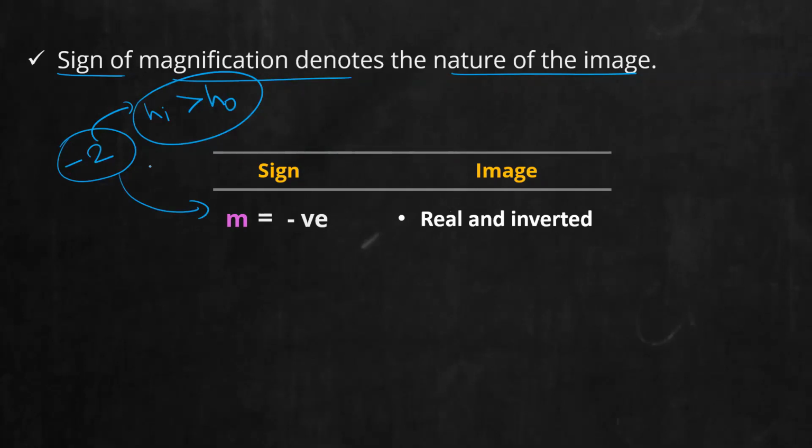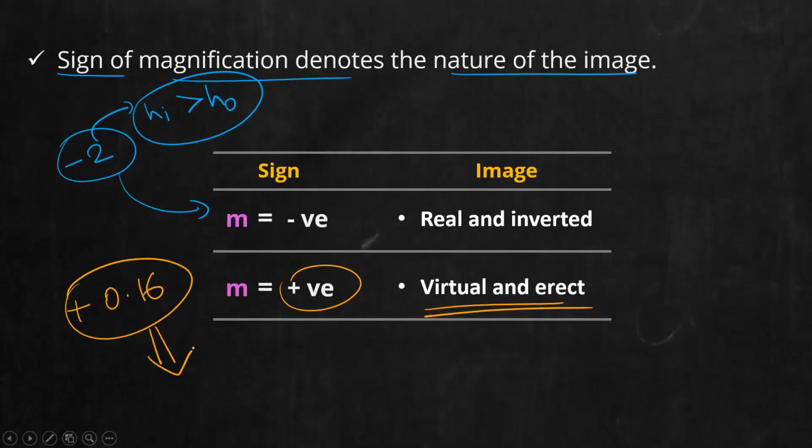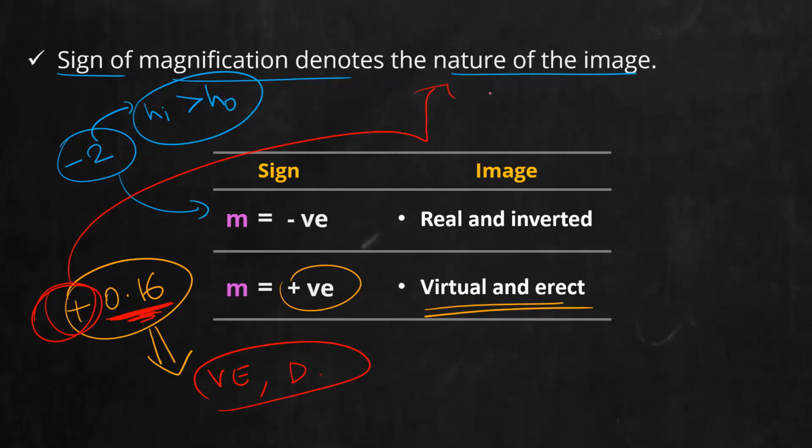Now comes the next case, when magnification is positive. What does it mean? The image is virtual and erect. So if you get +0.16, what is the meaning of +0.16? The image is virtual and erect. What about the size? Diminished. So always focus on the magnitude to conclude about size, and on the sign to conclude about the nature of the image. I hope these 2 points are clear.